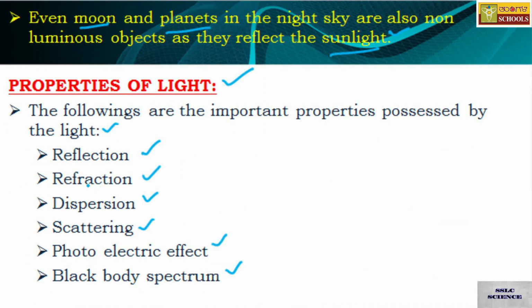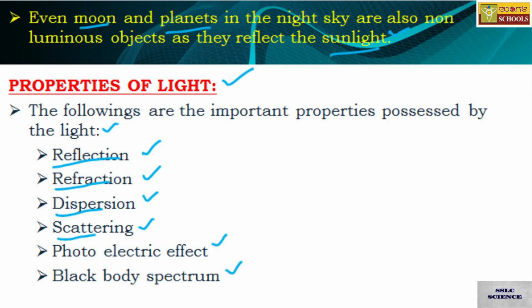In this year you are learning about the properties reflection, refraction, dispersion and scattering only.